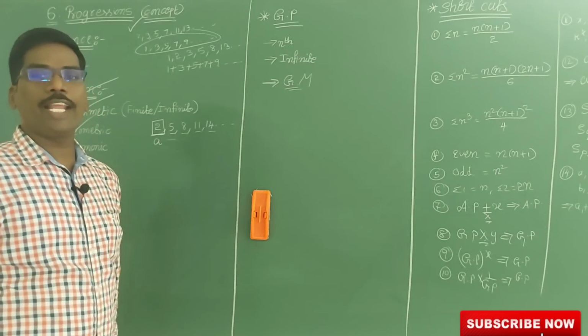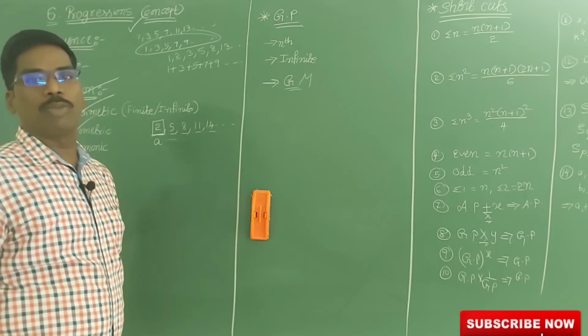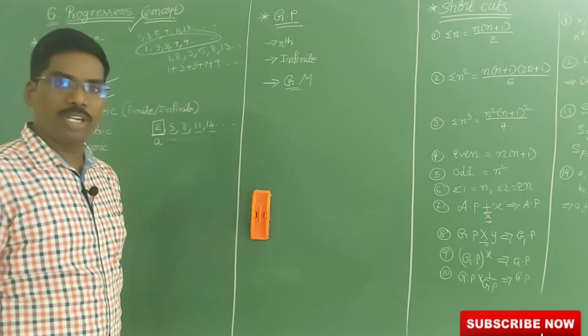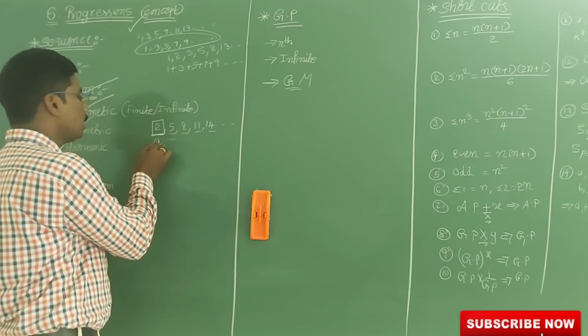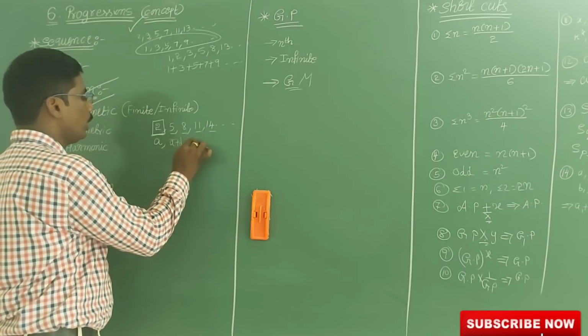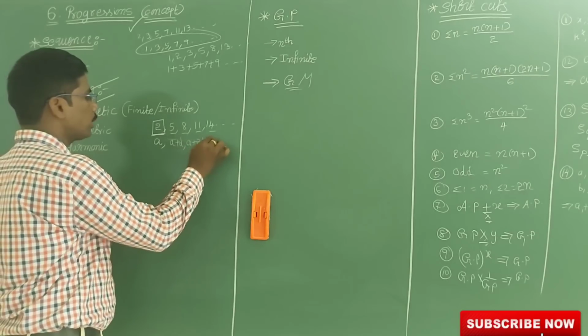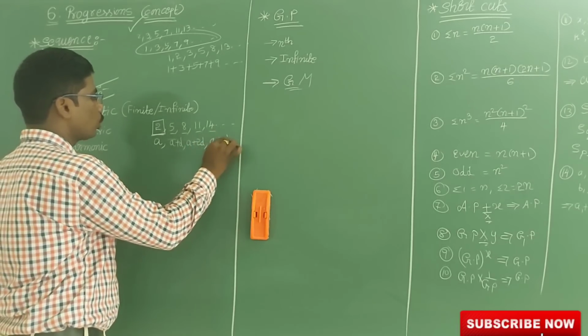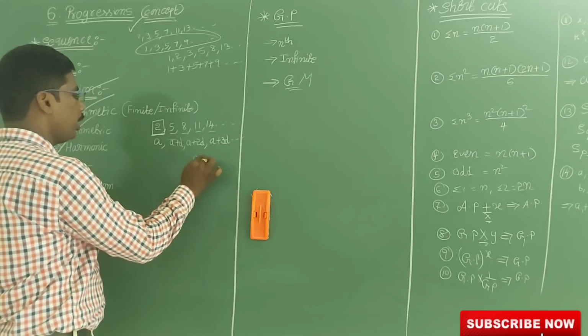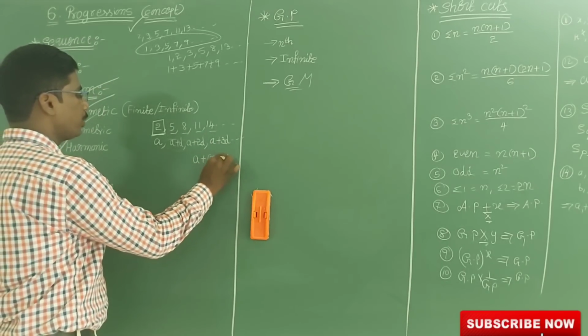Whatever the number you are adding to the preceding numbers, that is called the fixed number, also called the common difference. So this is A, this is A plus D, this is A plus 2D, and this is A plus 3D, and so on. Like that, if you write, the last term must be A plus n minus 1 into D.